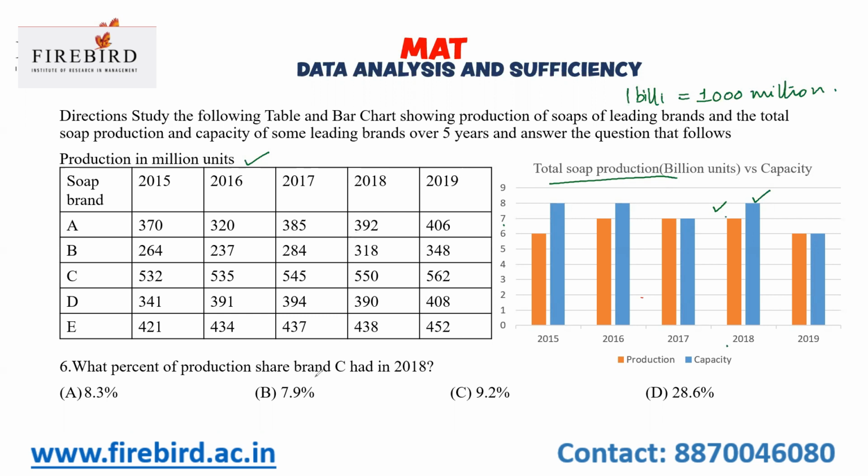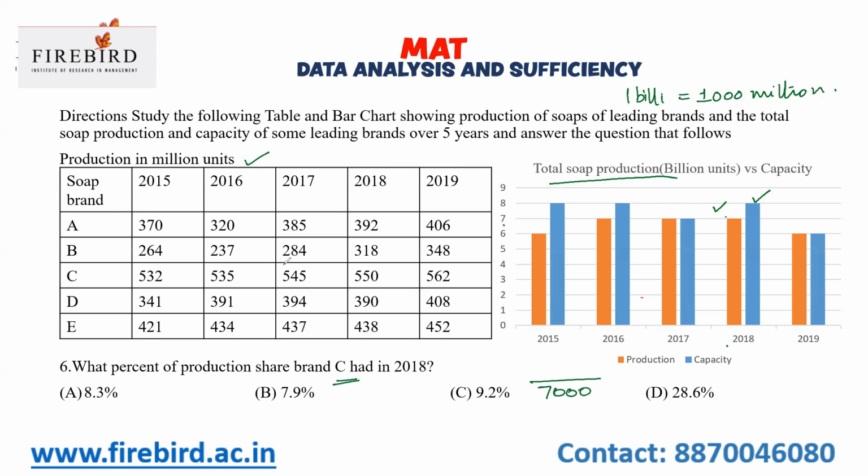Now the question is, brand C is what percent of total production in 2018? In 2018, total soap production is 7 billion. In terms of millions, I can write it as 7,000.